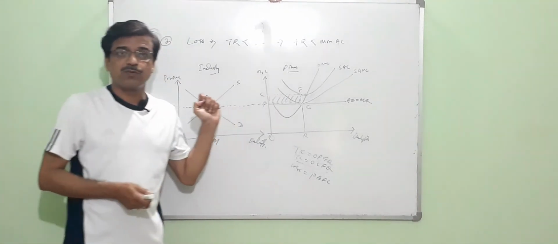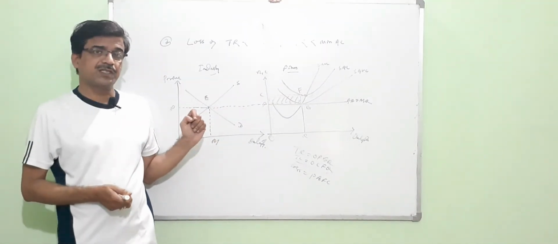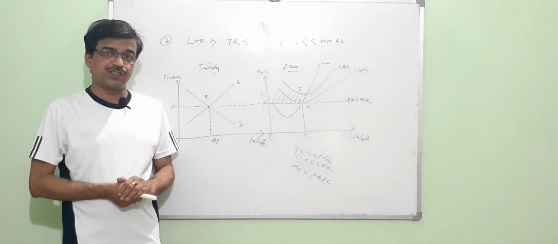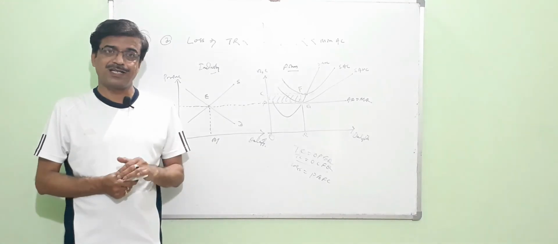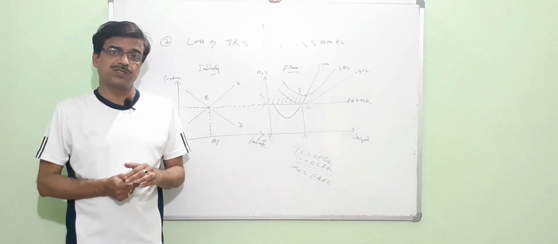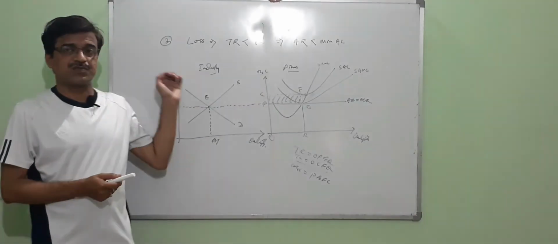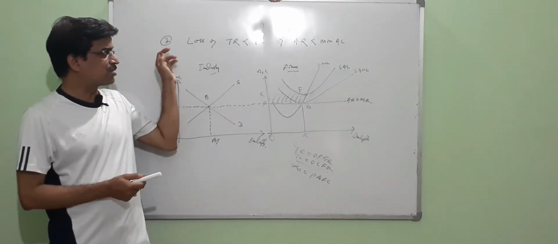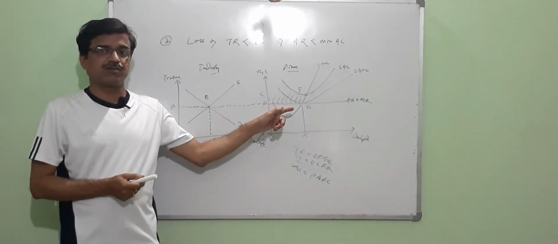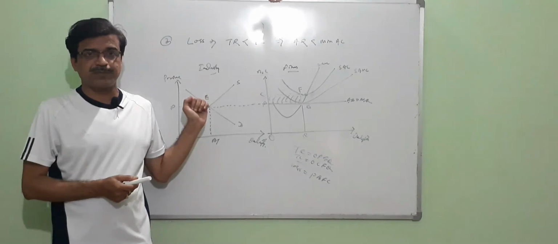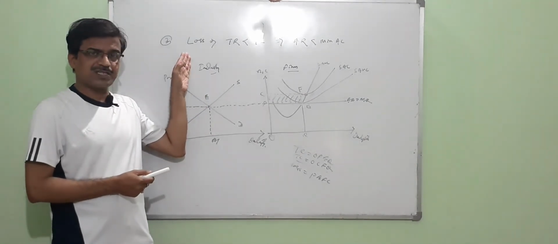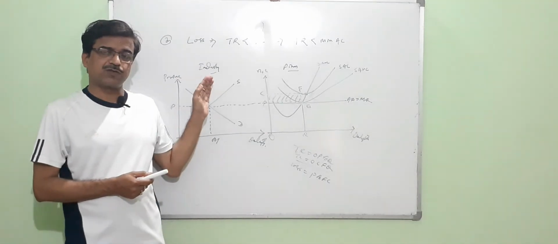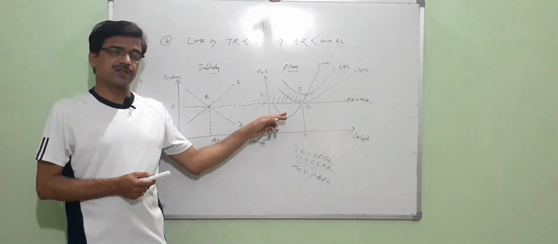So, while answering a question on how price and output are determined under perfect competition in the short run, to handle that question we have to explain these three situations. The third situation also includes the shutdown point. The first one is supernormal profit, the second is normal profit, and the third is losses. Along with these losses, you have to continue the business up to the extent that it covers the maintenance cost.